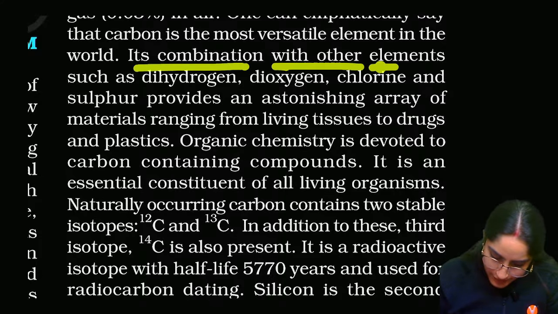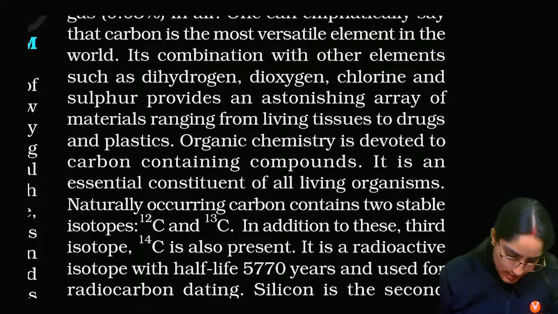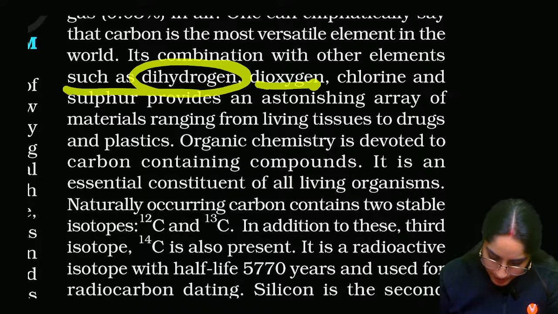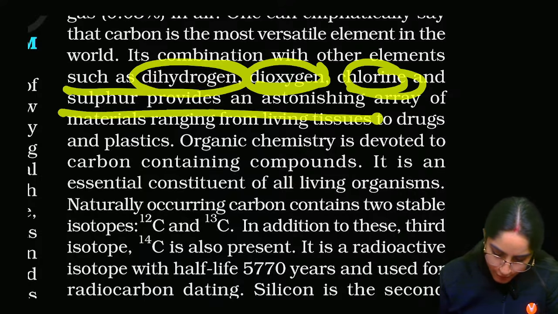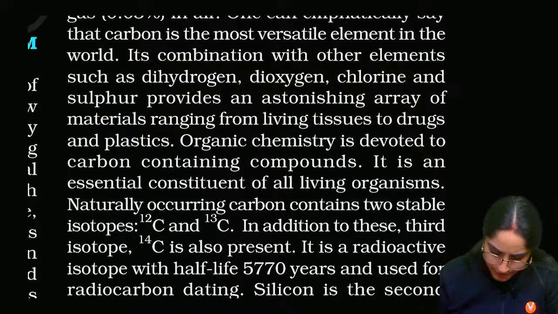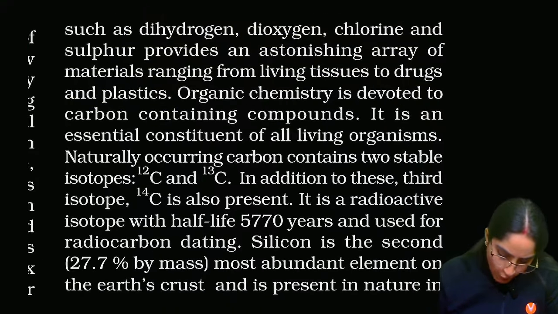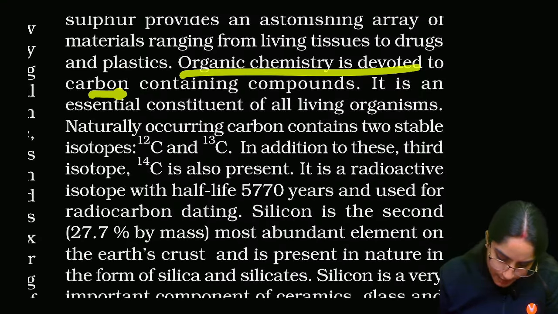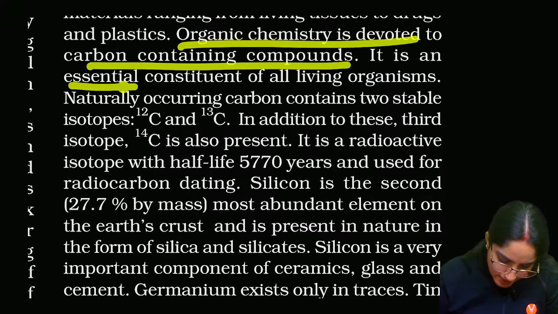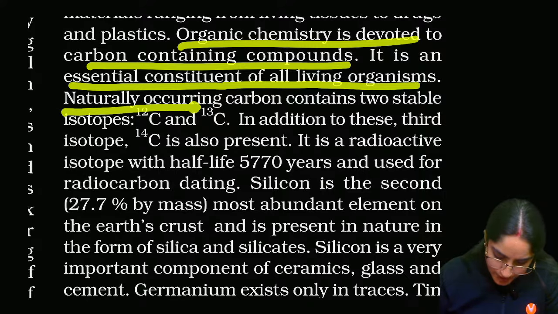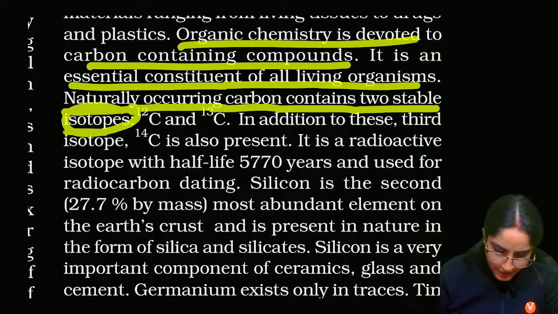Its combination with other elements such as dihydrogen, dioxygen, chlorine, sulfur provides an astonishing array of materials ranging from living tissues to drugs and plastics, right? Organic chemistry is all about carbon containing compounds. It is an essential constituent for living organisms. Naturally occurring carbon contains two stable isotopes.